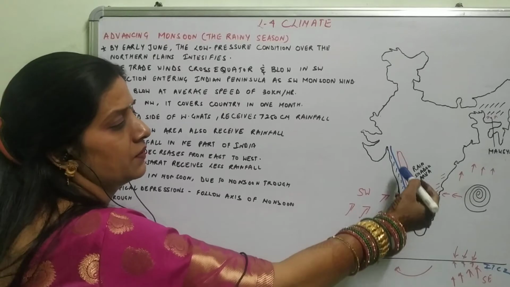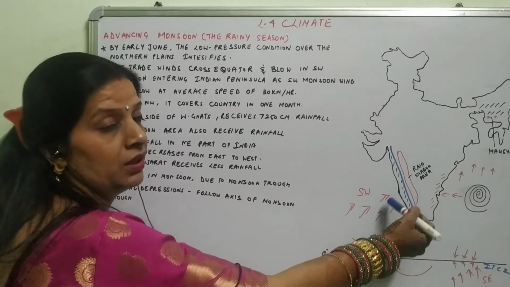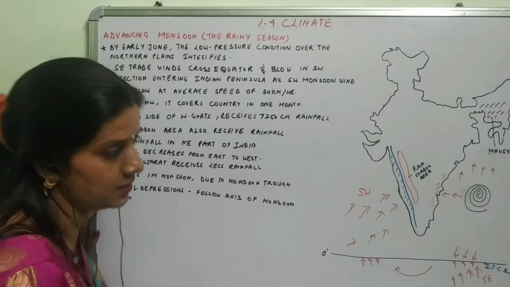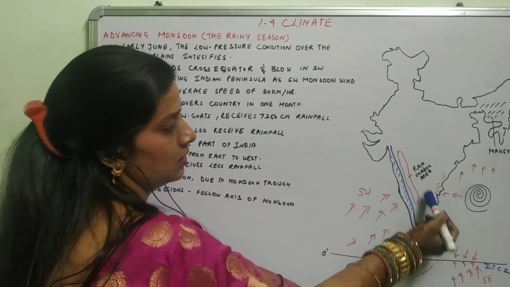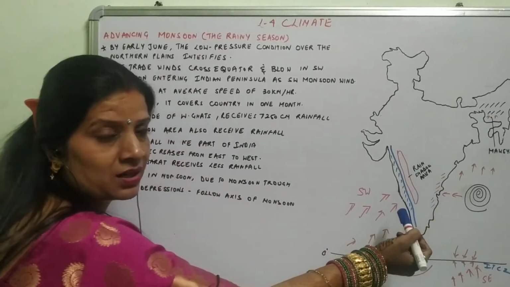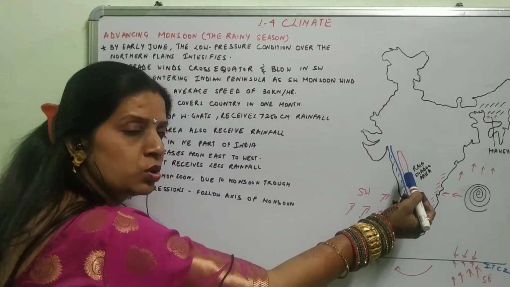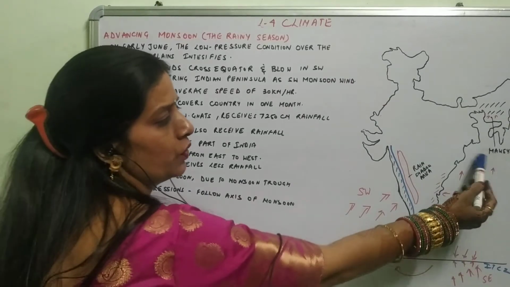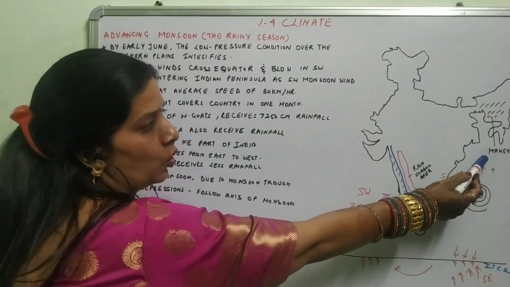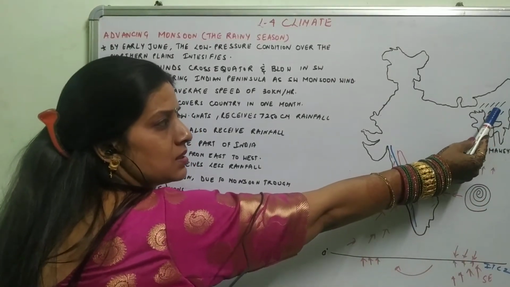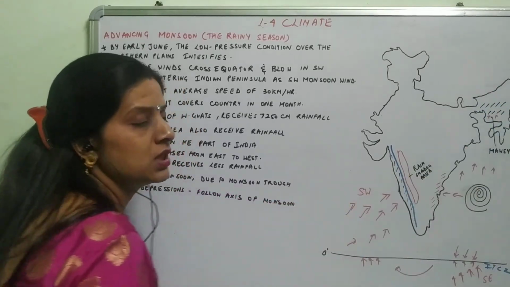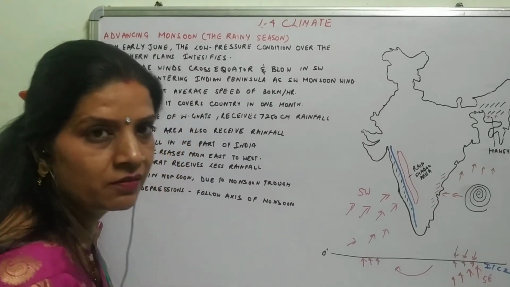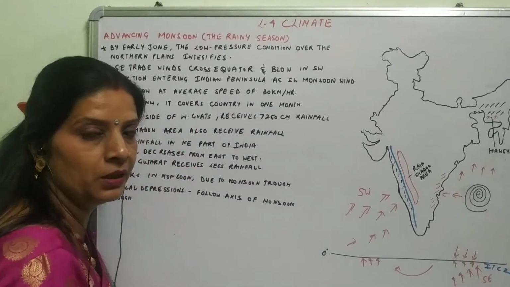The western side of the Western Ghats receives heavy rainfall because these winds strike it first in the path of the southwest monsoon. And this side of the Ghats, that is the leeward side, the rain shadow area, also receives rainfall but very little. Another branch of the southwest monsoon that flows from the Bay of Bengal reaches the northeastern states. This area also receives very heavy rainfall. Mawsynram, the wettest place in the world, receives more than 400 centimeters of rainfall.